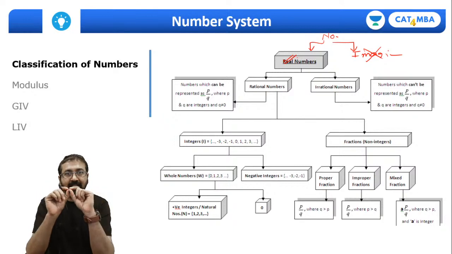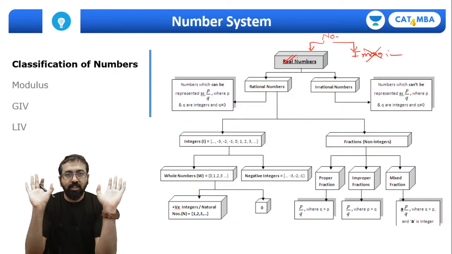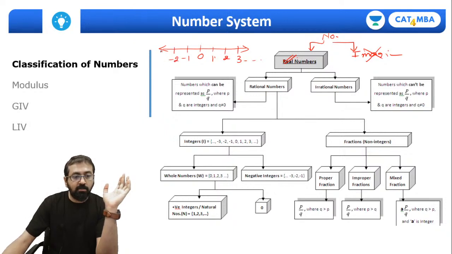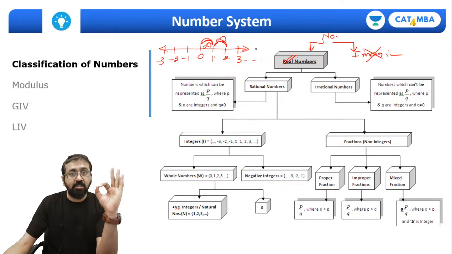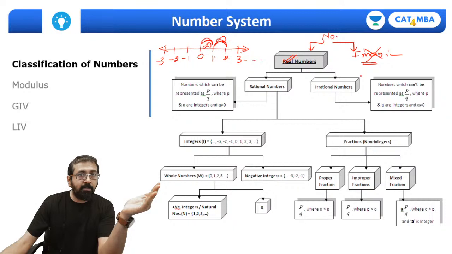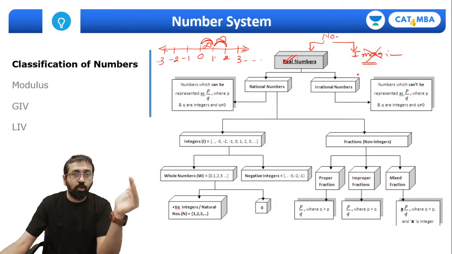A number which can be located on the number line is called a real number. I'm sure you understand what a number line is, right? This is the number line where we put 0, 1, 2, 3 and so on. Normally we write it this way. But these are not the only numbers on the number line. There are infinite numbers on the number line. In fact, between 0 and 1 also there are infinite numbers. Between 1 and 2 also there are infinite numbers, and so on. So whatever number you can put on the number line is called a real number. That means imaginary numbers are those numbers which cannot be located on the number line. They do not exist on the number line.